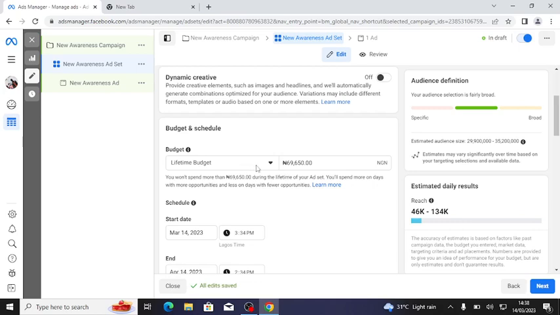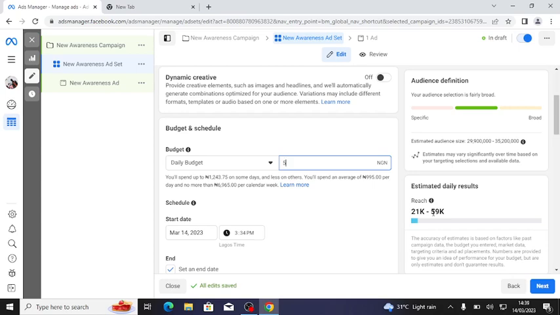For professionals, I think it's better you just set daily budget, so that anytime you can switch your ad on and off. You don't need a lifetime budget. You can just edit your daily budget here.